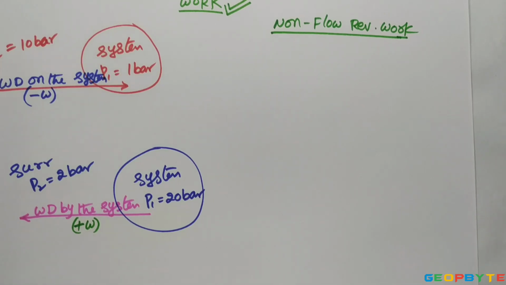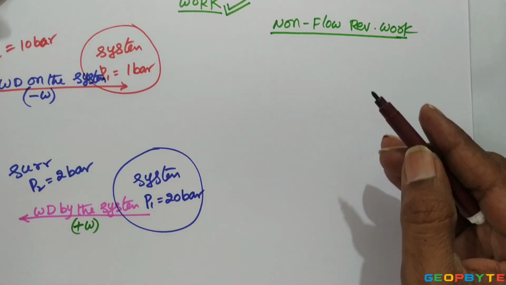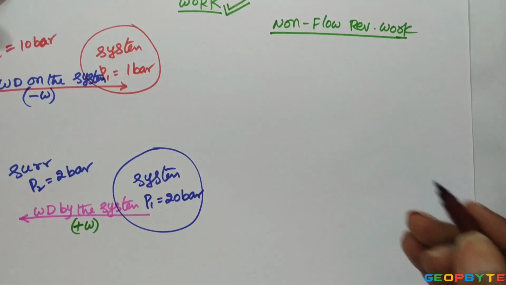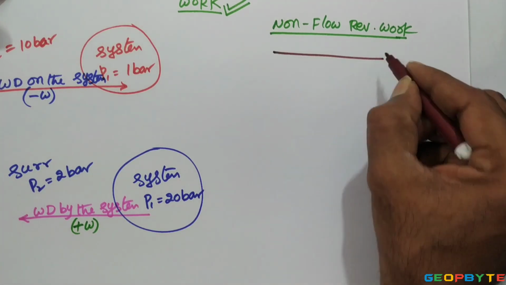Similarly, the open system's other name is constant volume system or fixed volume system. Now we are going to get the work formula for a closed system process if that process is occurring reversibly.